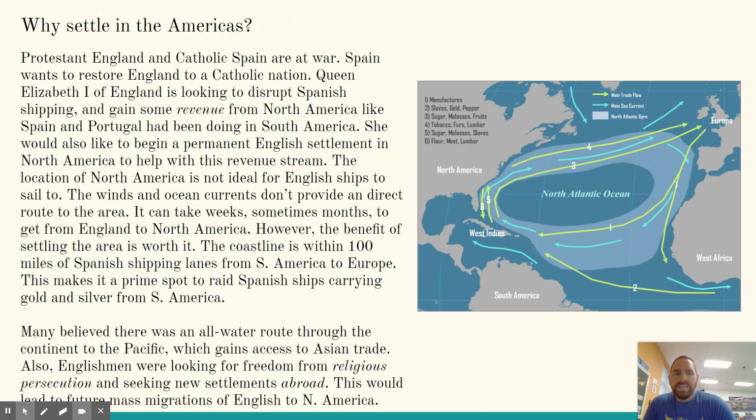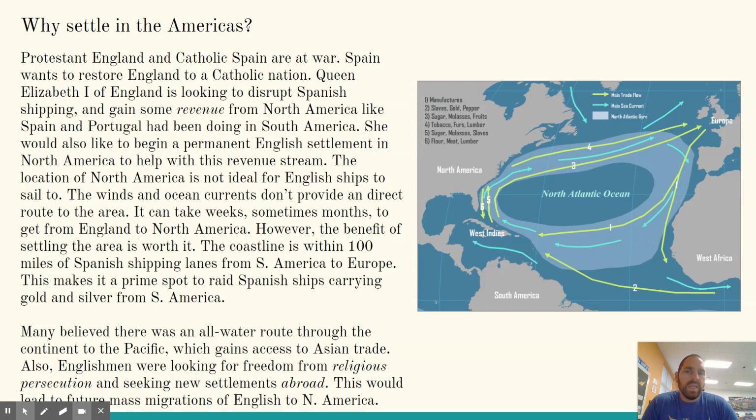All right. So why settle in the Americas? What is up with the North and South American continents? Okay, there are several reasons why England wanted to settle in North America. Okay? Protestant England and Catholic Spain are at war. They're constantly at war with each other. Spain wants to restore England to a Catholic nation. Queen Elizabeth I of England is looking to disrupt Spanish shipping and gain more revenue from North America, like Spain and Portugal have been doing in South America.